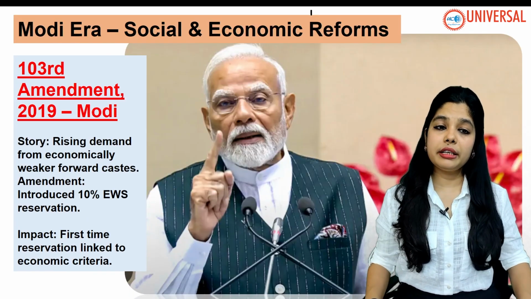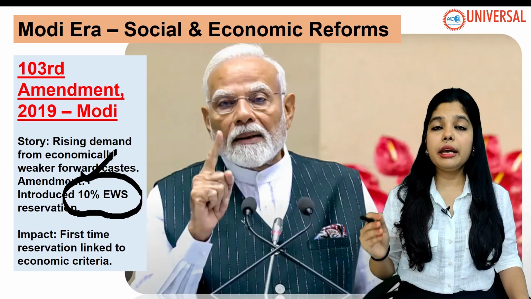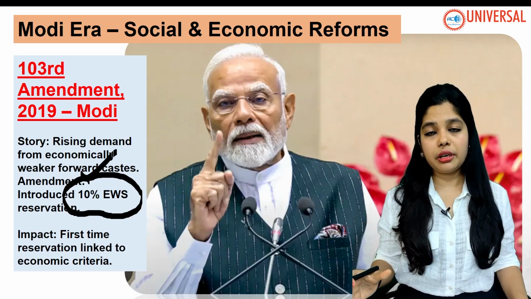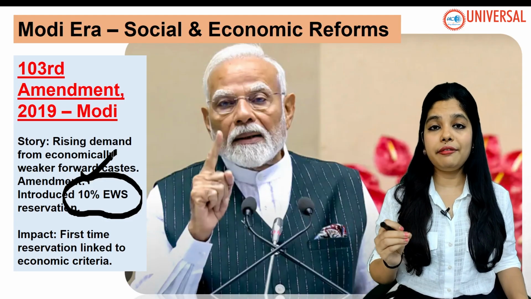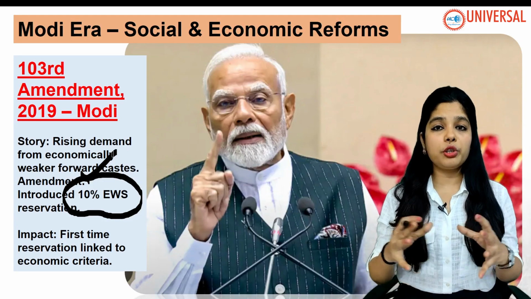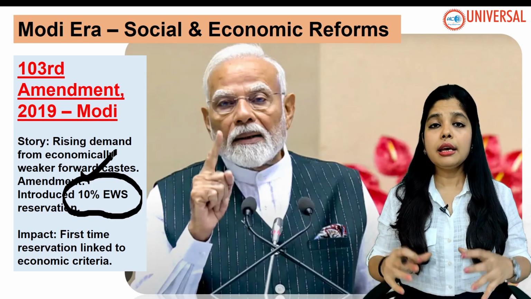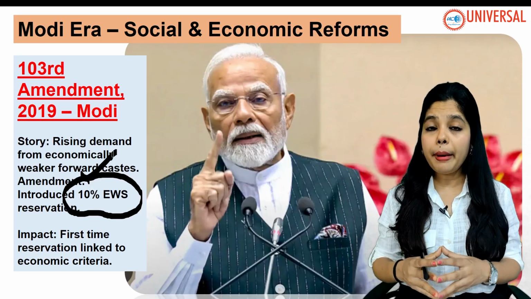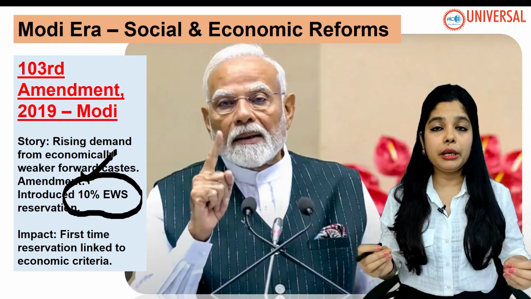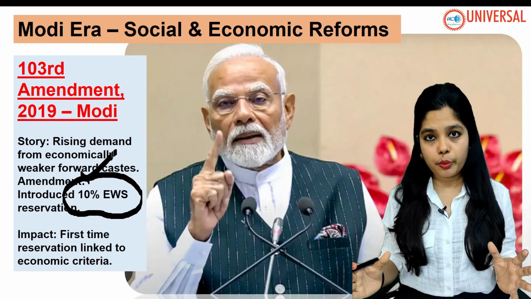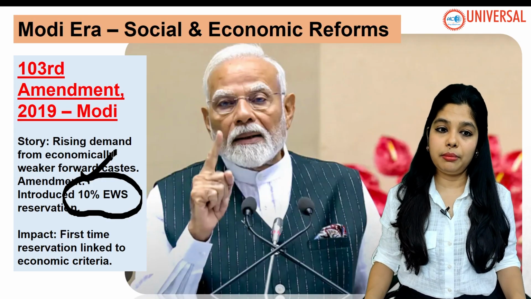The 103rd Amendment brought 10% reservation for the EWS sector. The economically weaker section has got 10% reservation. Who are the economically weaker section people? They are from the general category. They don't fall under the SC, ST and OBC categories. They are from the general category, but their economic and financial status is very poor, and that's why they need support from the government, and 10% reservation came for EWS people.